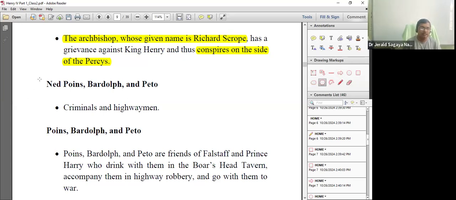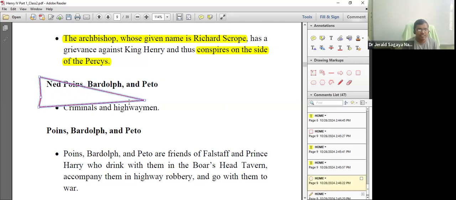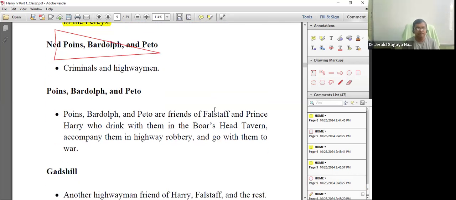Who are they? One is Nym and Poins. Okay, we need to know Poins. Then Bardolph and Peto, they are criminals and highwaymen.